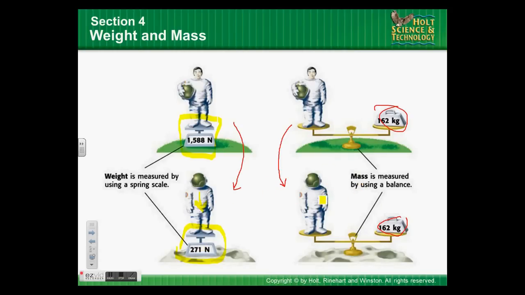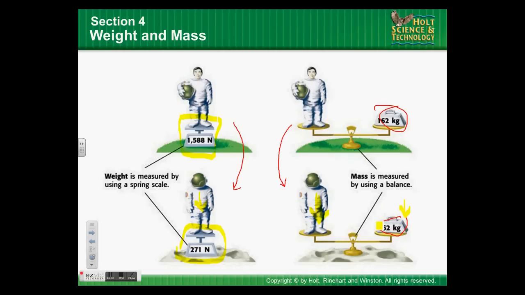I understand that. But wouldn't that also be true on the balance here? That the astronaut weighs less, he's pushing down less. So shouldn't this pan be pushed down less, which means the 162 kilograms would push down more and it would be unbalanced?